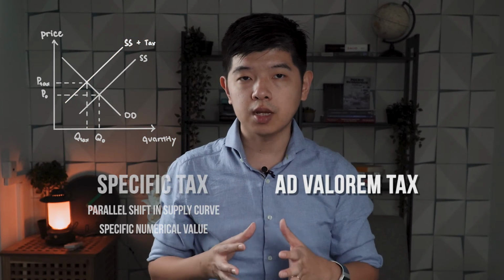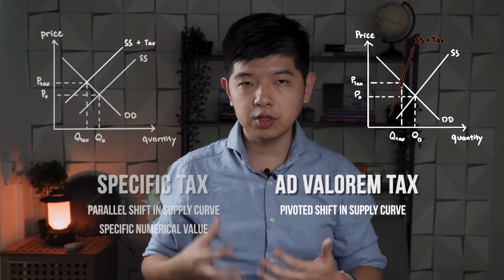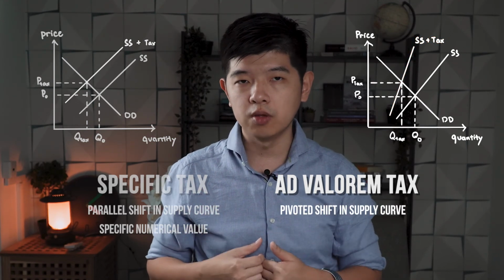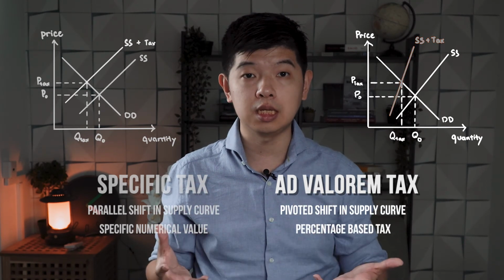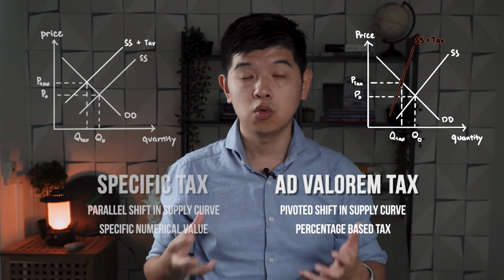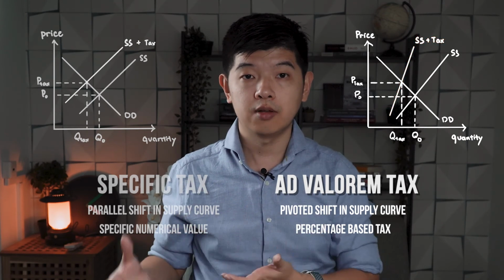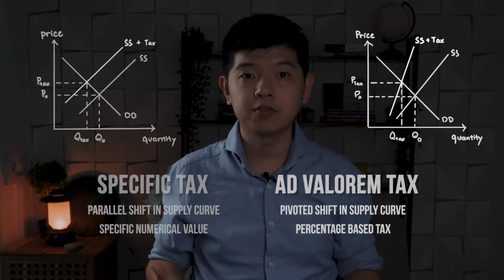Whereas an ad valorem tax will involve a pivoted shift of the supply curve to the left. A pivoted shift of the supply curve to the left will involve usually a percentage-based tax. So for example, GST or value-added tax, which is usually a percentage of the total sales, will be considered to be an ad valorem tax, which causes a pivoted shift of the supply curve to the left.